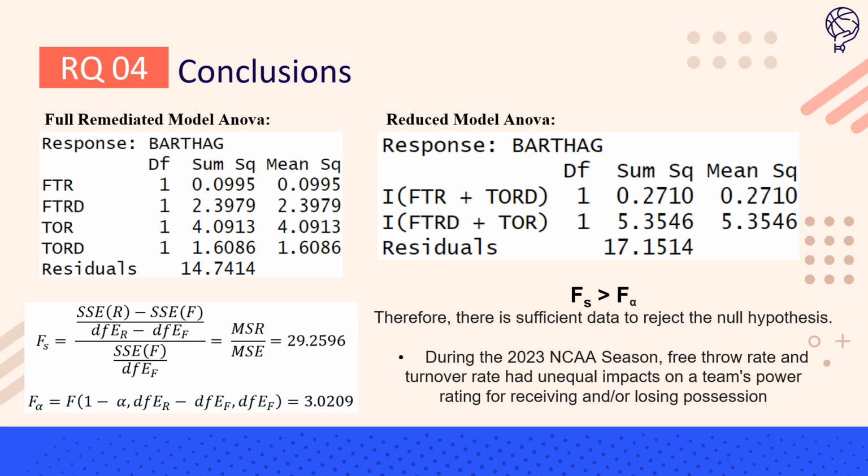the null hypothesis, we get a statistic value of 29.25396, which is significantly greater than the critical value, and so we can reject the null hypothesis and claim that during the 2023 season, free throw rate and turnover rate had unequal impacts on teams' power rating for receiving and/or losing possession.